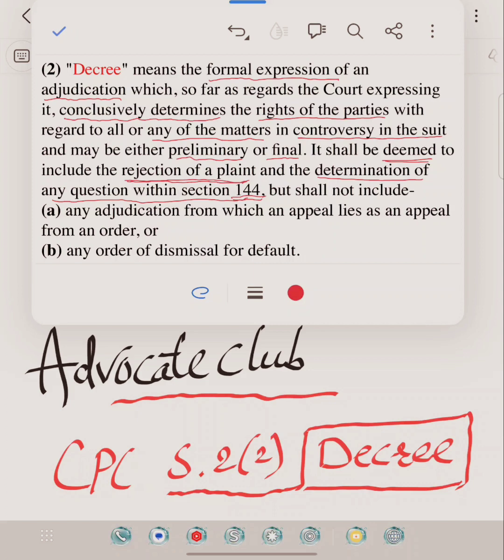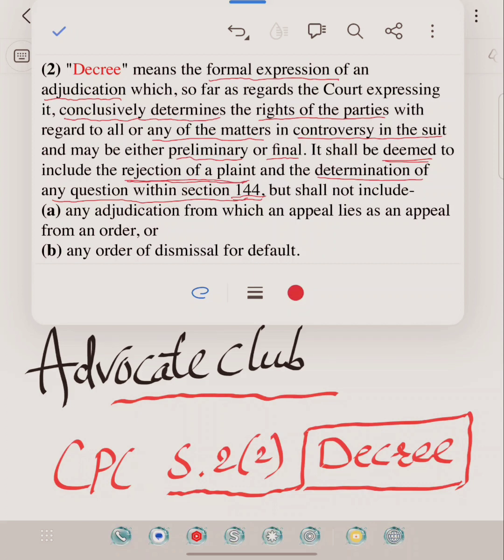Actually, it is not a decree. It just creates a fiction of law. Orders of the nature of rejection of plaint and determination of questions under Section 144 may not strictly fall within the four corners of the definition of decree, but by legal fiction they have been conferred the status of decree. Therefore, it is a decree.